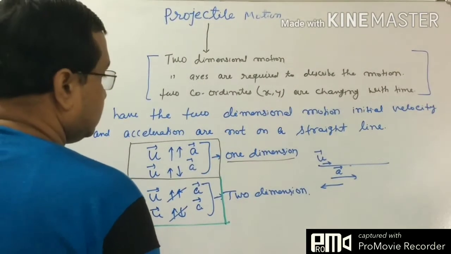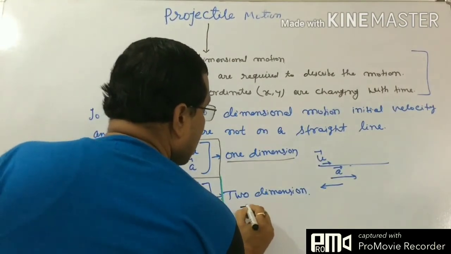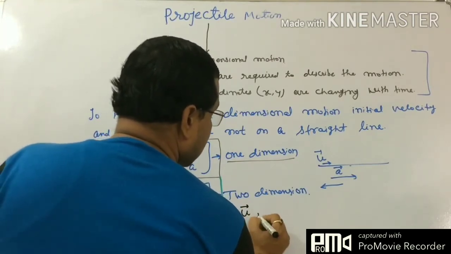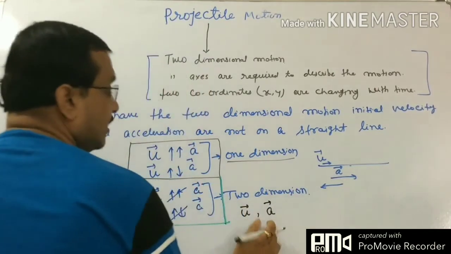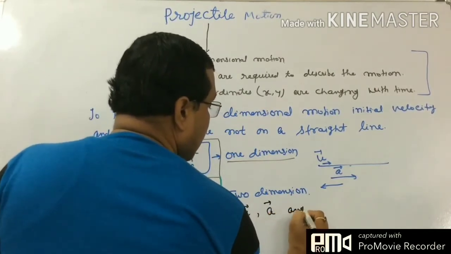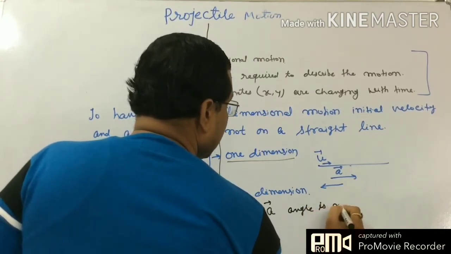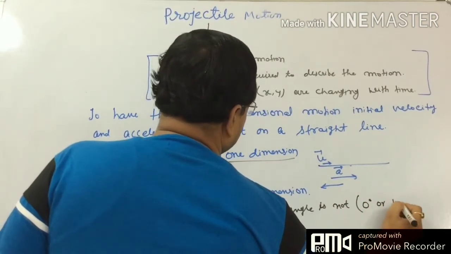Here u is given in such a way that the angle between u and a is not 0 degree or 180 degree.